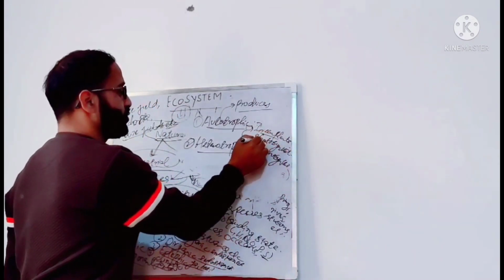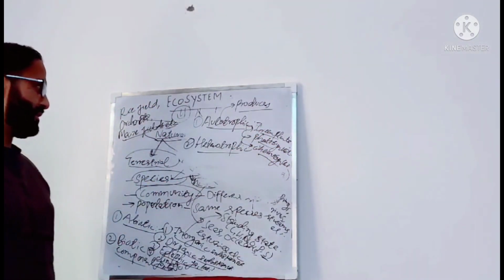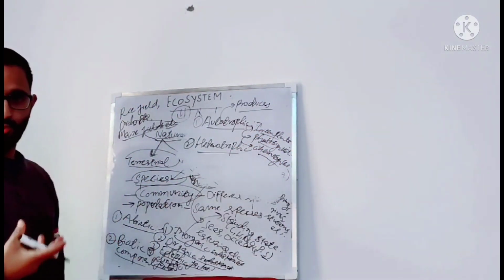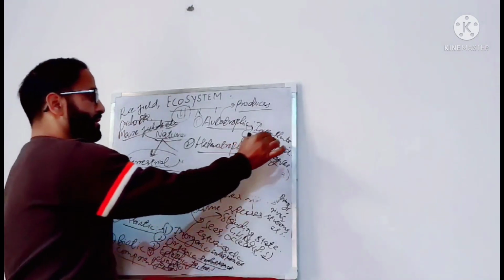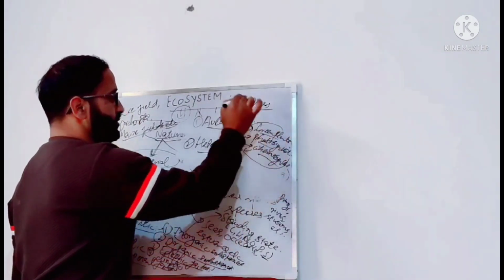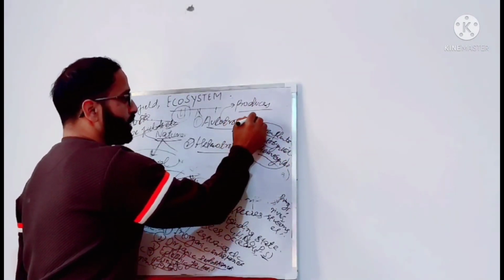These constitute the autotrophic component of an ecosystem, and these producers produce the organic matter.